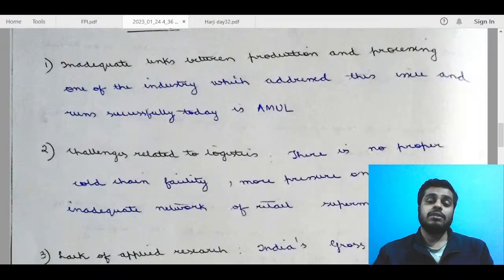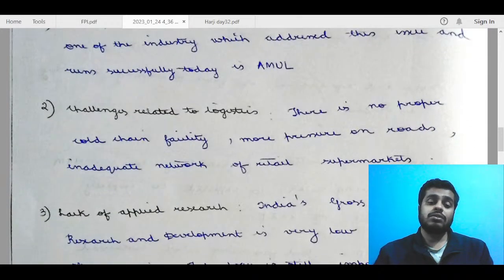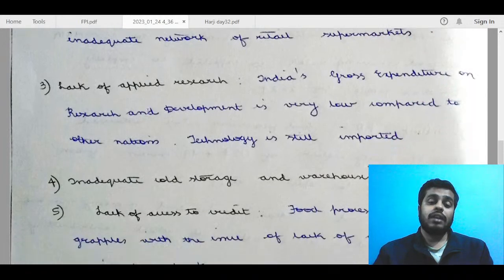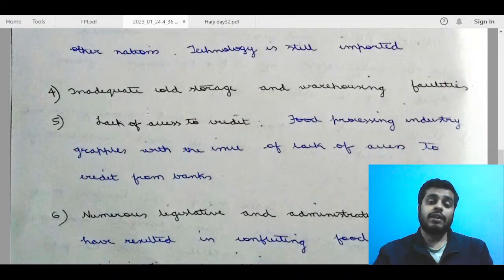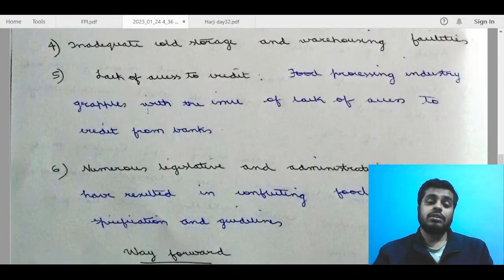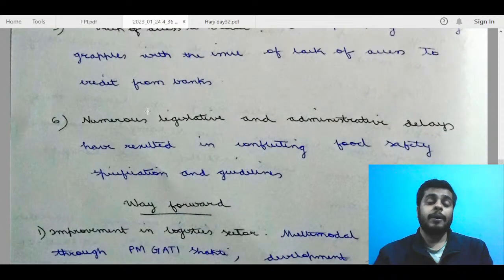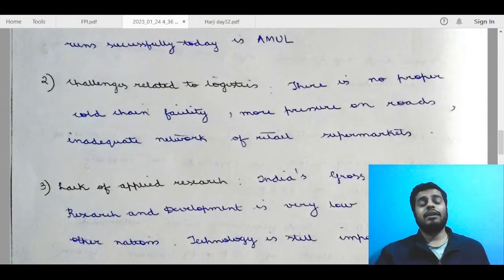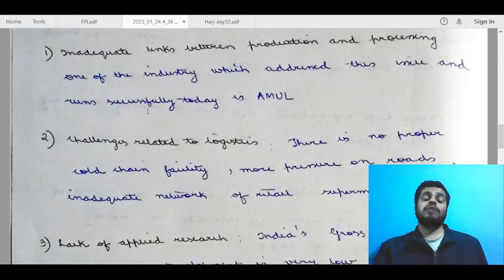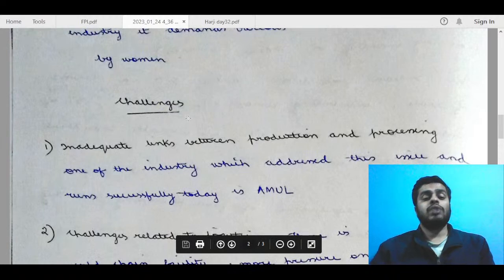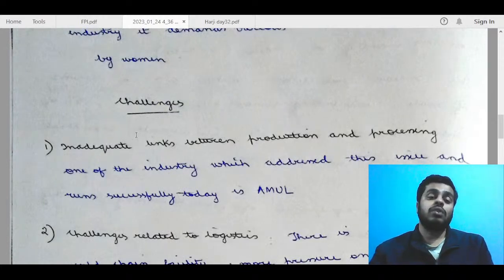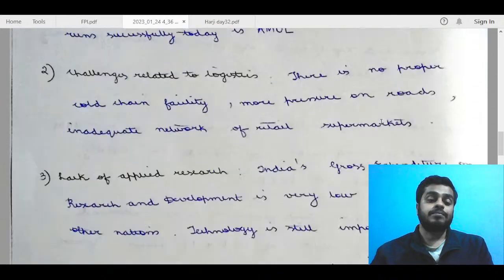Challenges: inadequate links between, okay. Challenges related to logistics is okay. Lack of applied research, inadequate cold storage and warehousing, lack of access to credit, numerous legislative and administrative delays. Okay. So I think challenges are fine, but again, I will say that without explaining the first part, there was no utility of writing it in detail. What you could have done is, like yesterday, you were drawing the flowcharts. In that manner only, you could have just drawn a circle and given these points very briefly somewhere on the side of your answer copy.